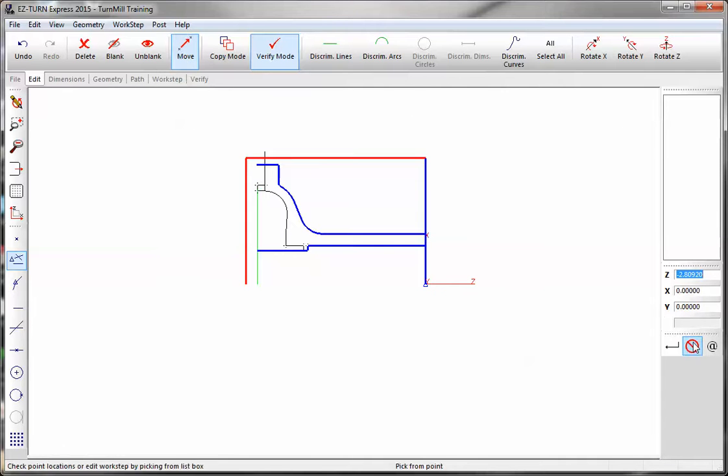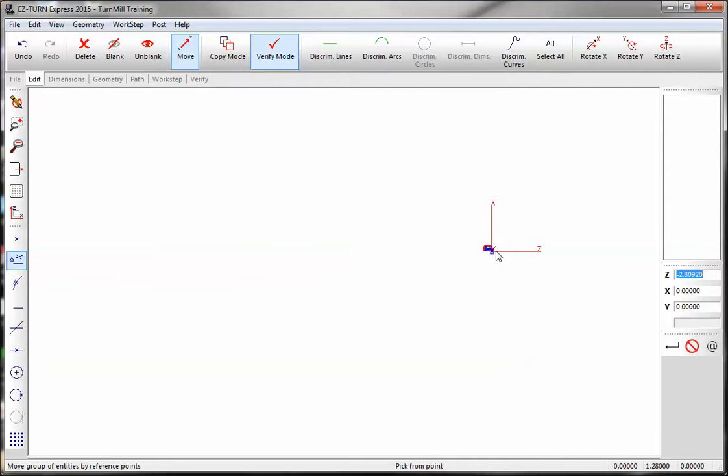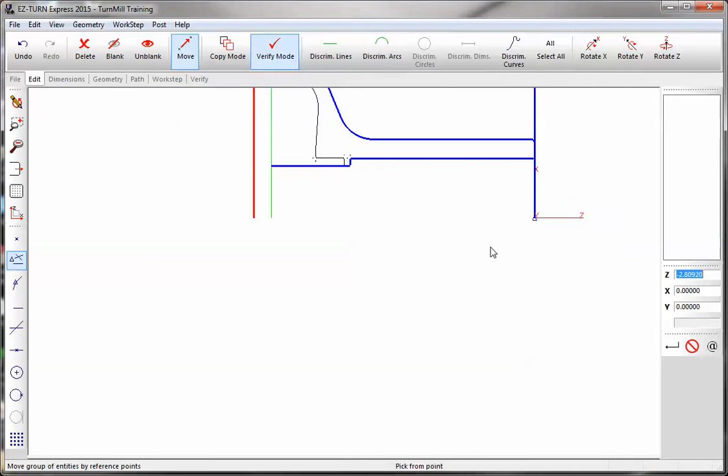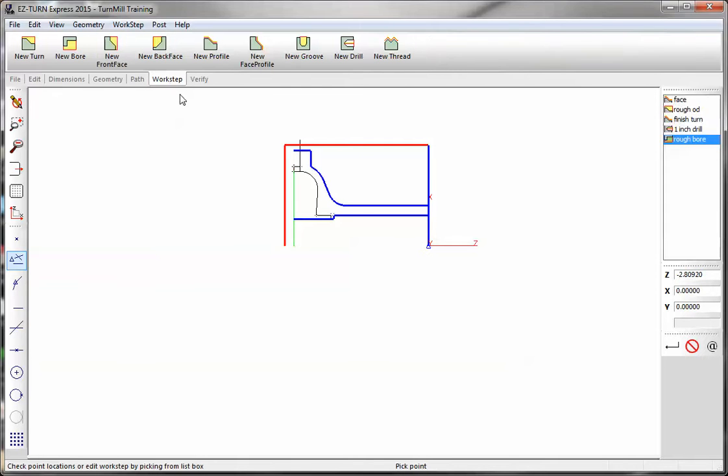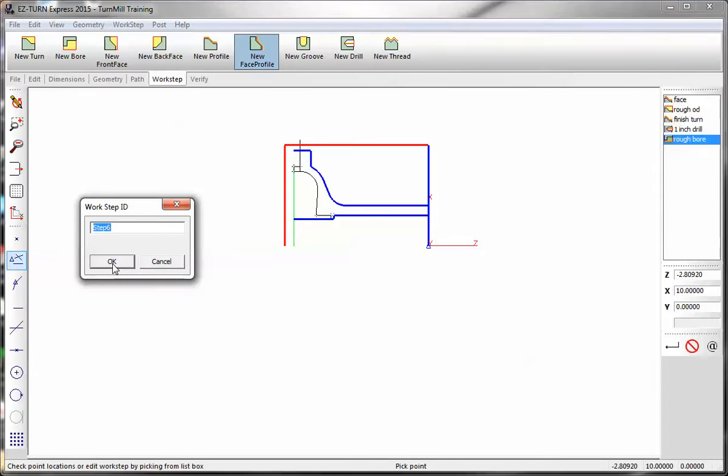So if we take a look at that, work step. Now we're going to go back to a face operation. Now you're basically going to manually turn this around in the chuck.